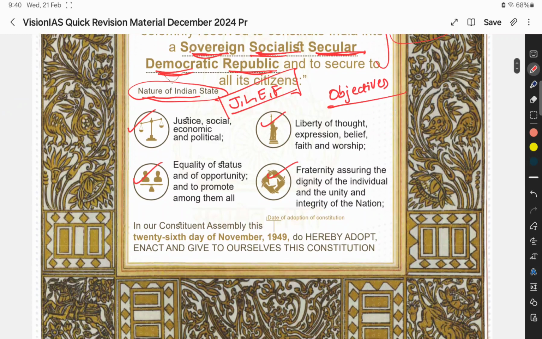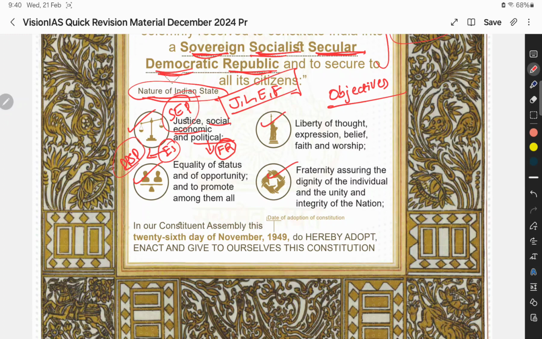In justice we have social, economic, and political, three types of justice. Political justice we can get from the fundamental rights, and the remaining economic and social justice we can get from the DPSP.